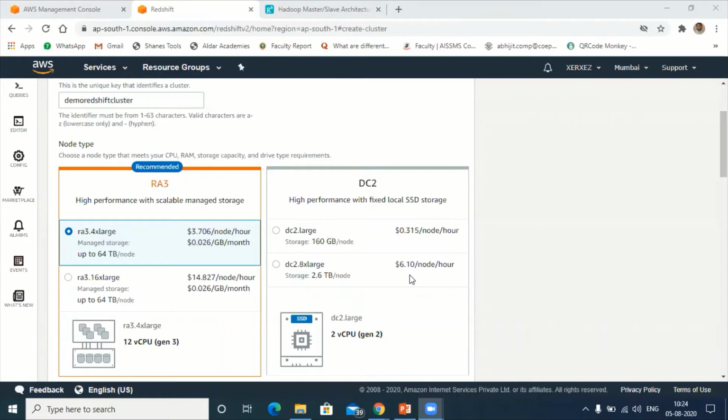Yeah. So next we have high performance with fixed local SSD storage. Hold on a second, please.